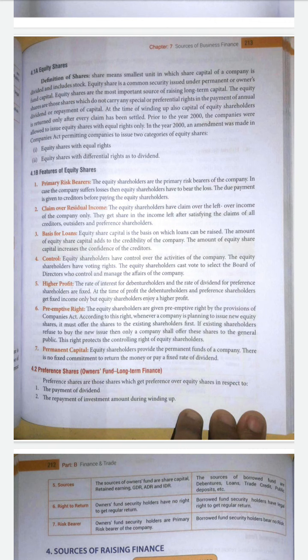It is issued to the public, and the public will purchase the shares as per the terms and conditions and the monetary value fixed by the company.